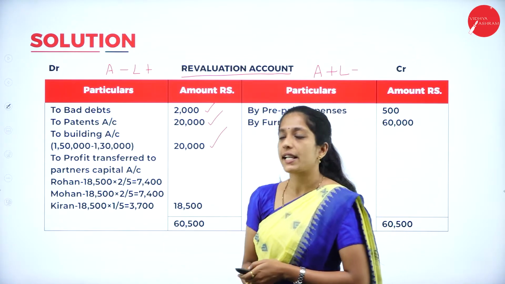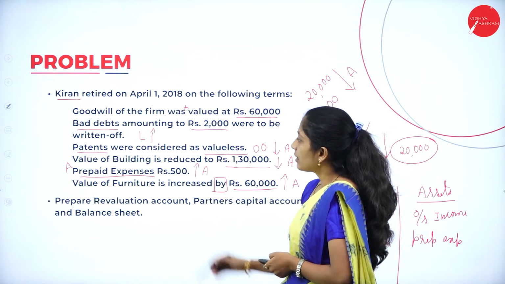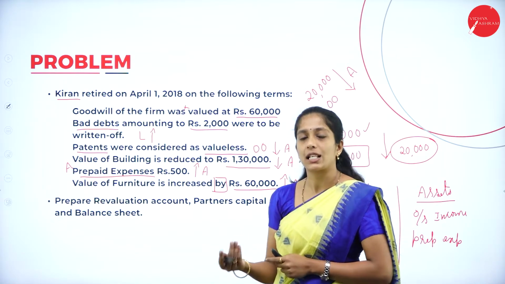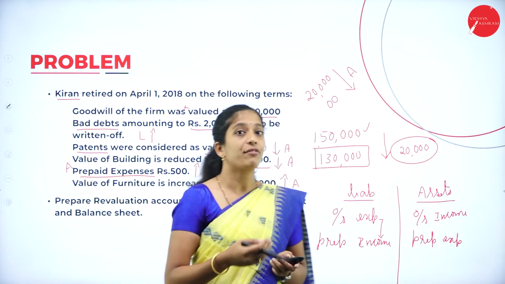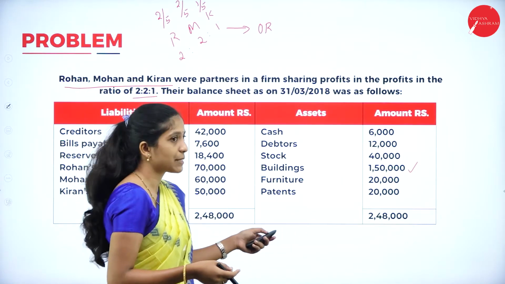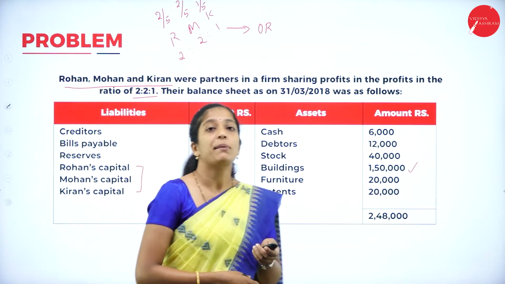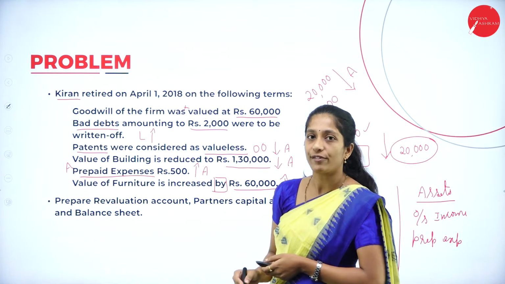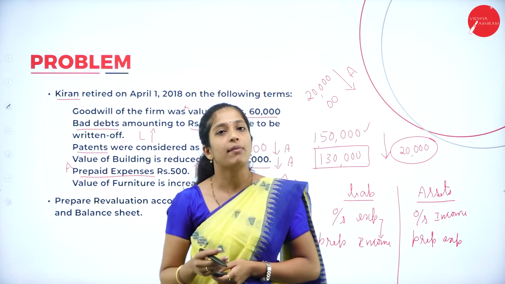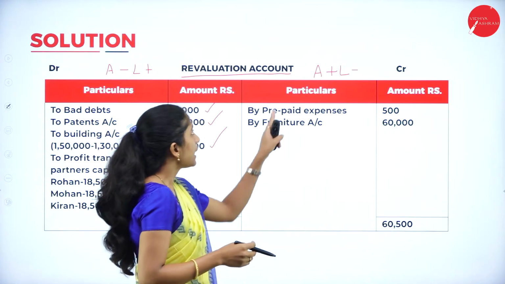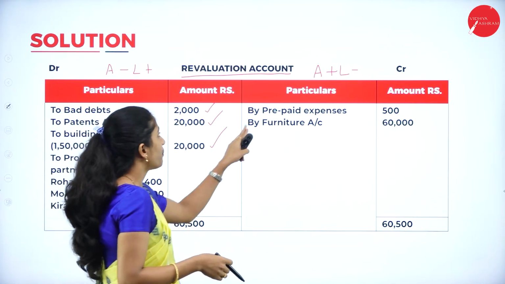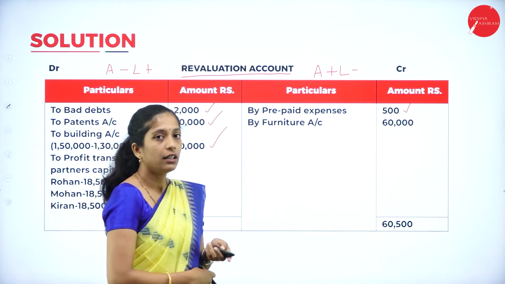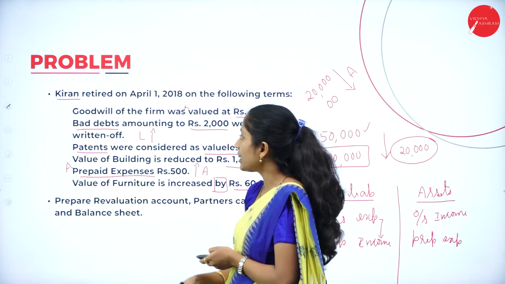Moving on to the next adjustment. That is prepaid expenses rupees 500. So as I told, prepaid expenses is an asset, but they have not given prepaid expenses in the balance sheet. Now they are telling that prepaid expenses is how much? 500. So increase in the value of asset. So where do you record in your revaluation account? It is A plus, credit side. So by prepaid expenses, how much? 500. Clear?